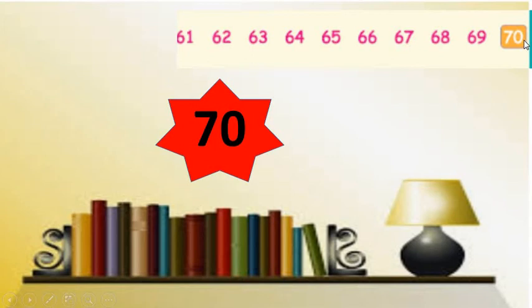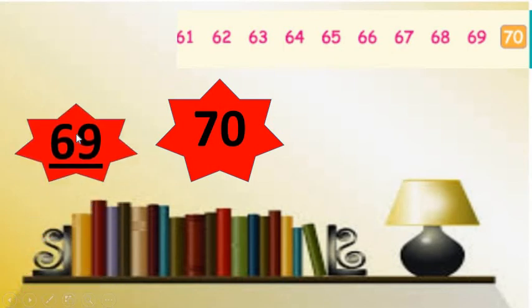Stop. Now look at there, my dear. Which number is presenting there? There is the number 69. So we can say that 69 is the before number of 70. Okay.